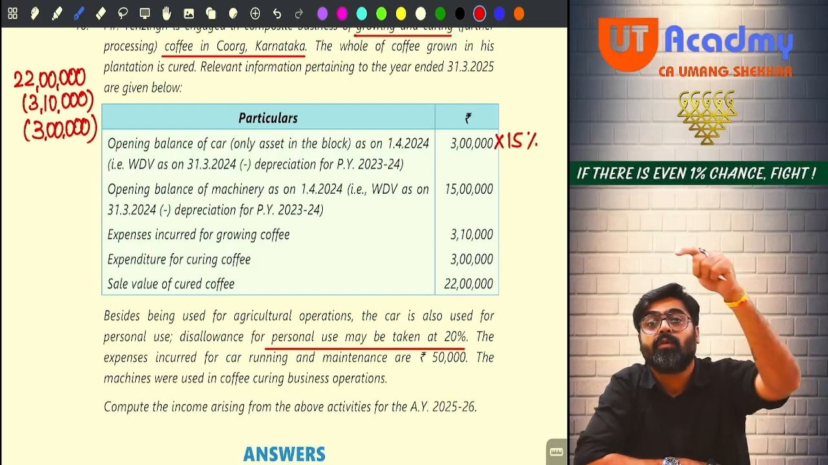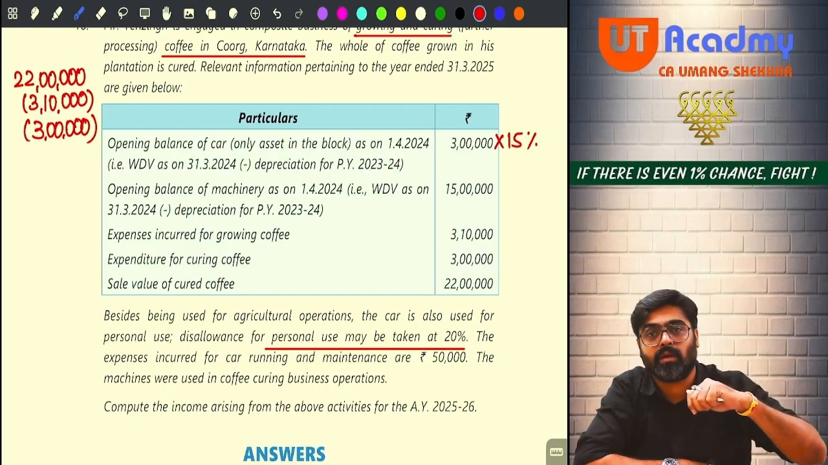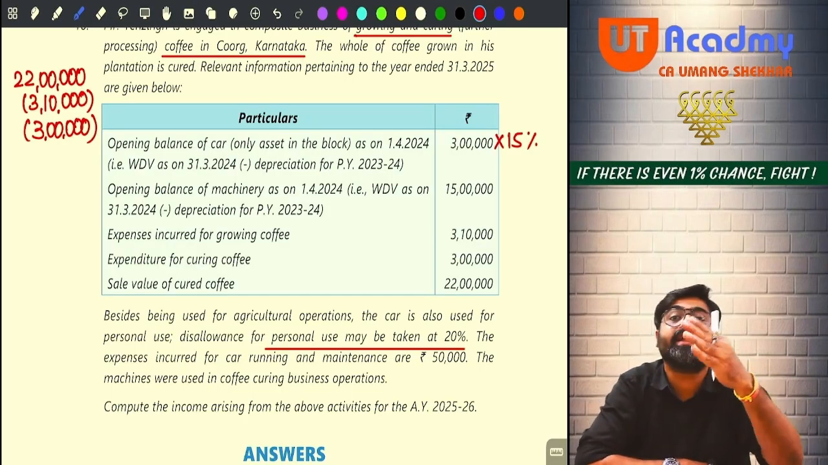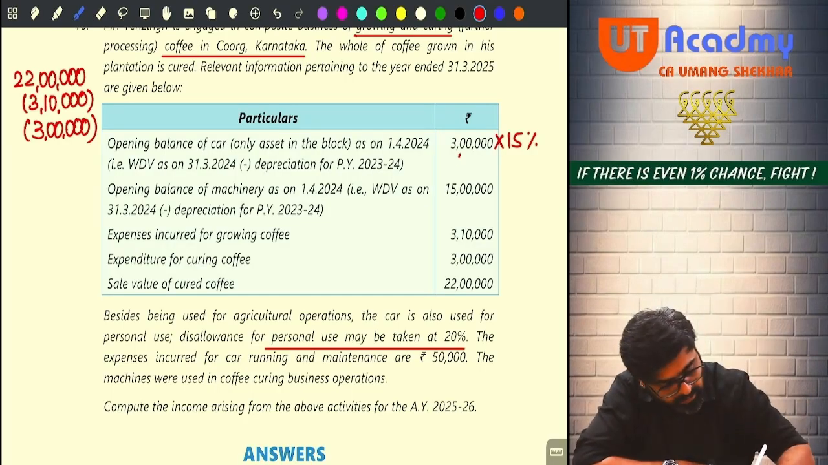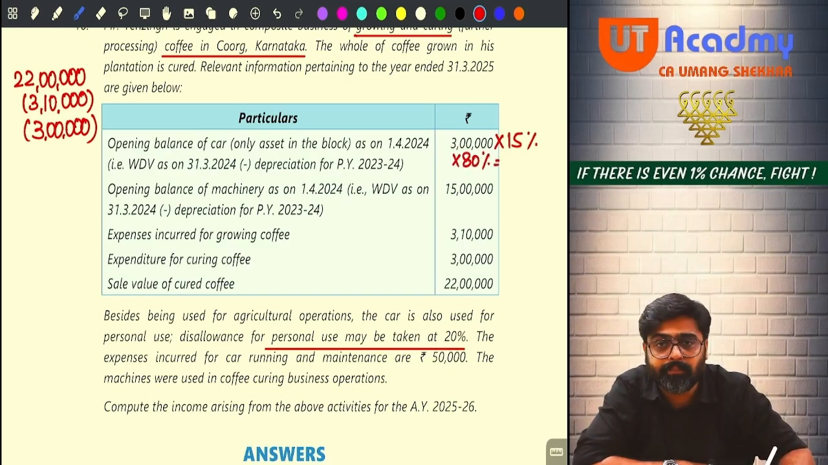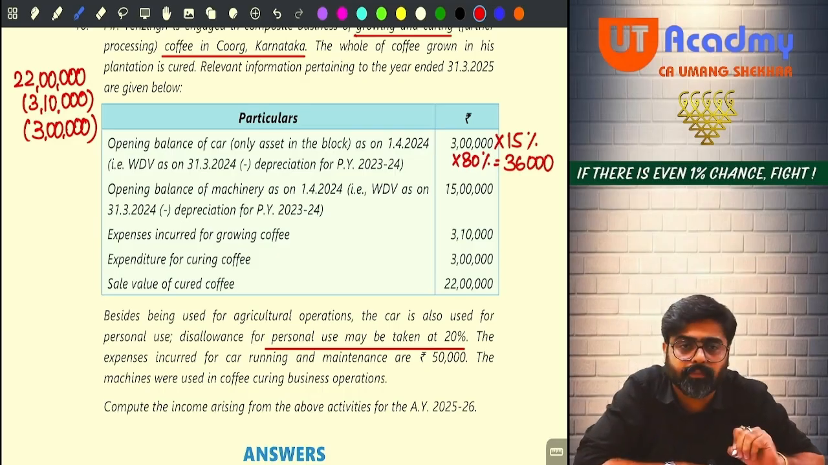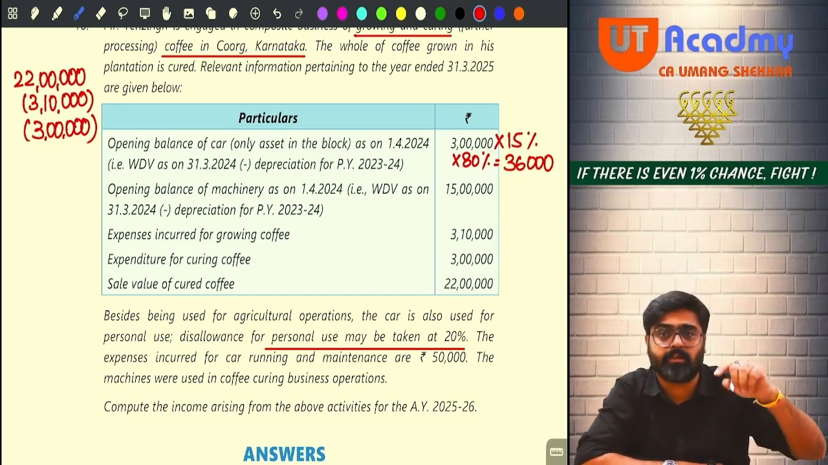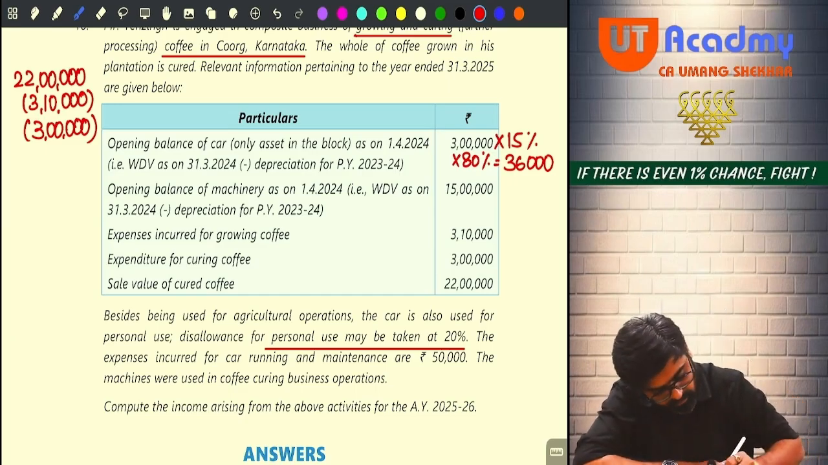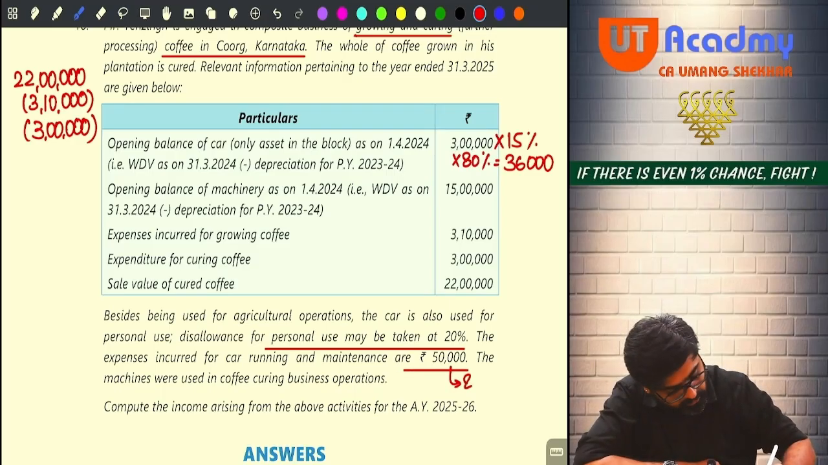So out of this 45,000, the entire amount will not be allowed. Only 80% will be allowed. So I will do 80% here. How much are you getting? Tell me. 36,000, if I am not wrong. 36,000. Sure. Done. Now for this motor car there is an expense also, 50,000 motor car expense. This will also be allowed at 80%. So 80% will be 40,000.